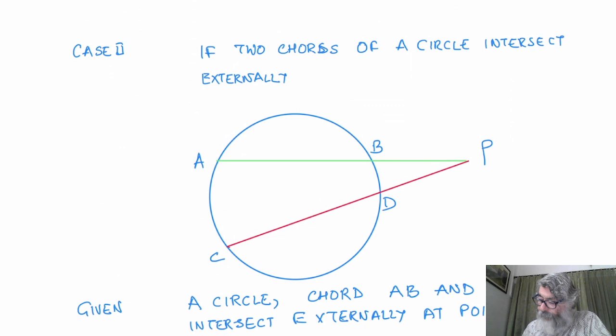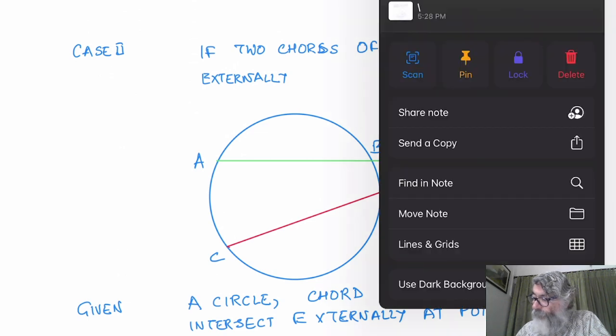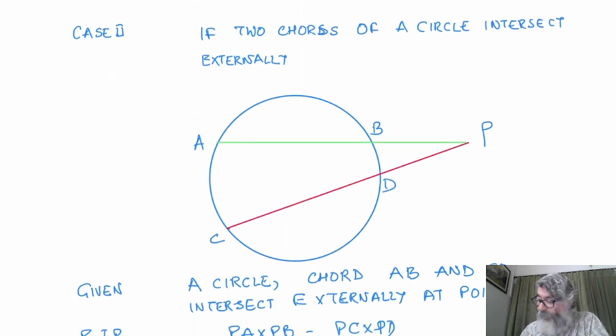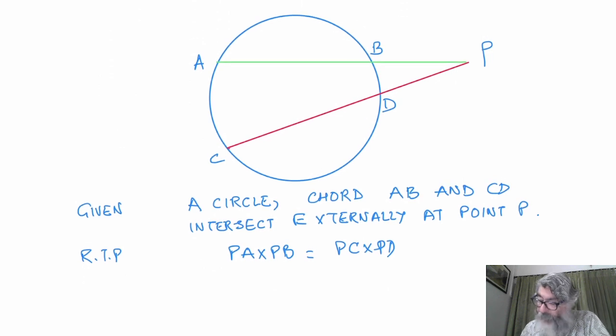Required to prove. What is required to prove? PA into PB is equal to PC into PD. This is what we have to prove.